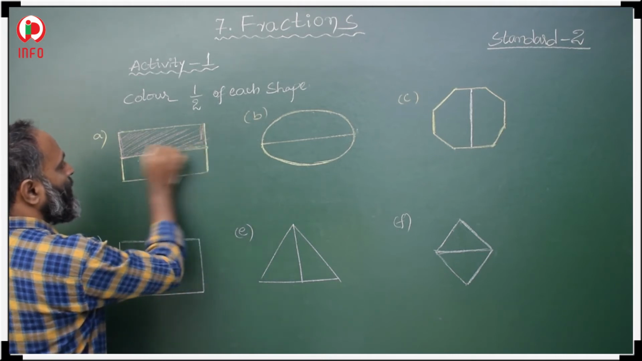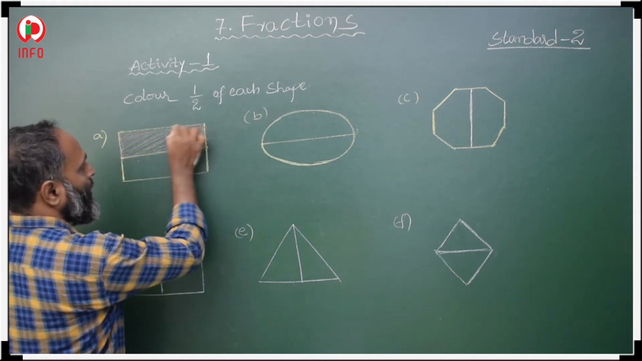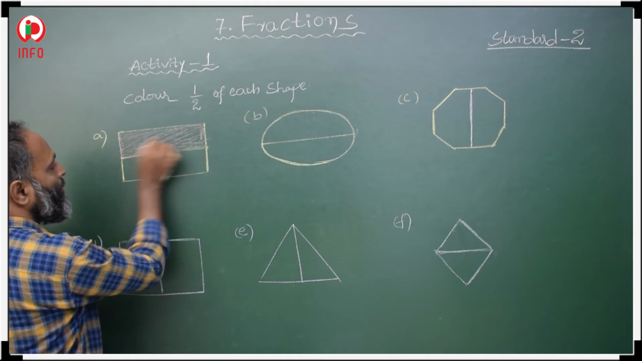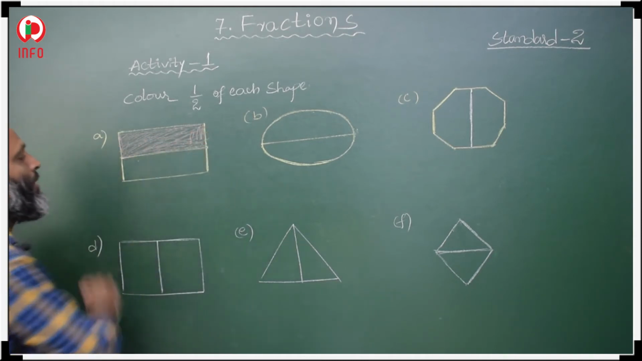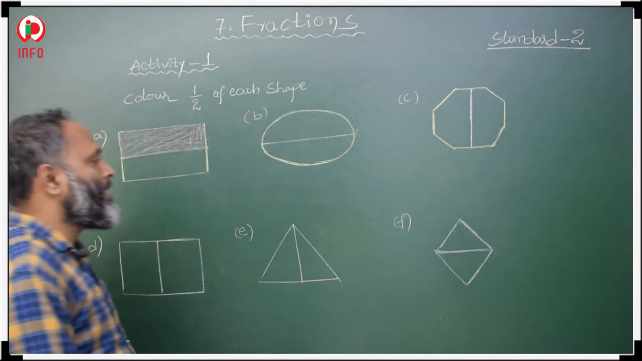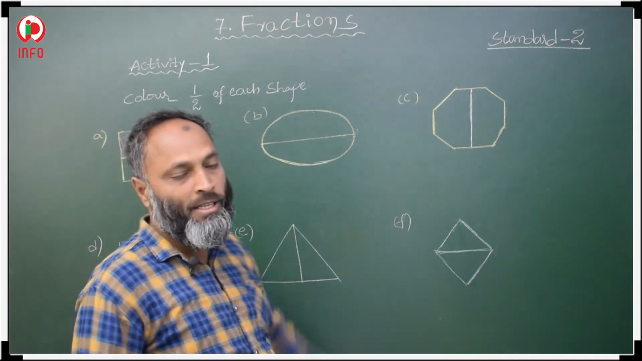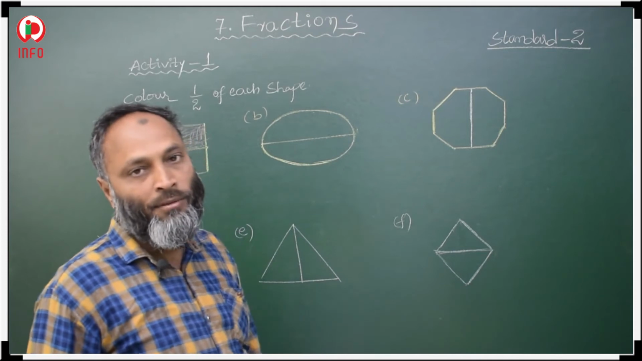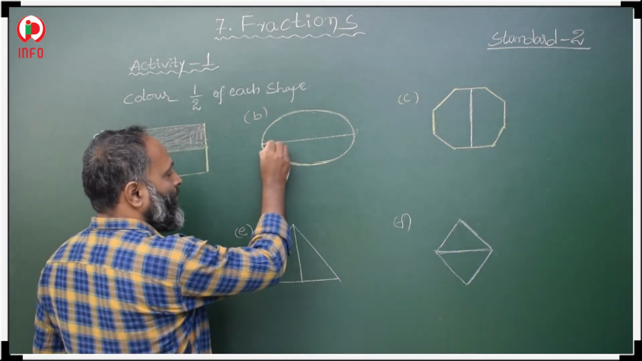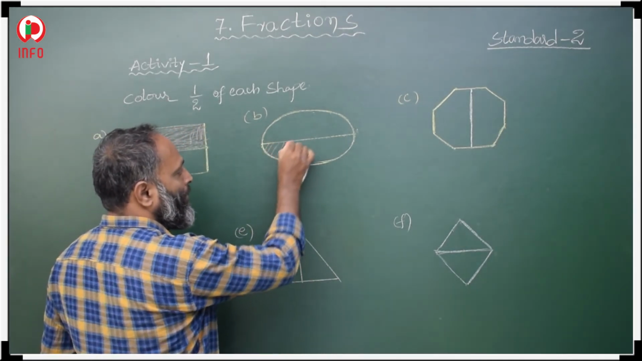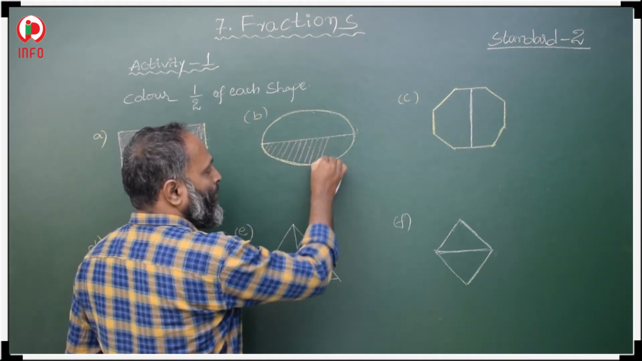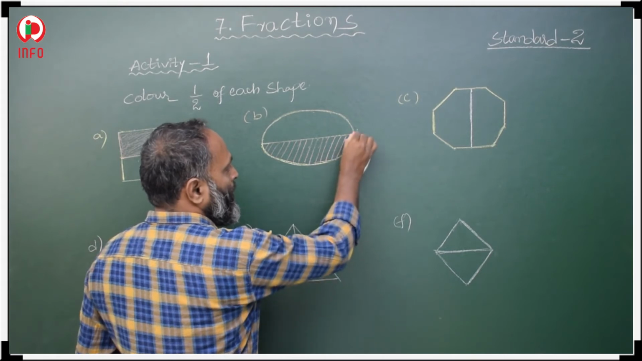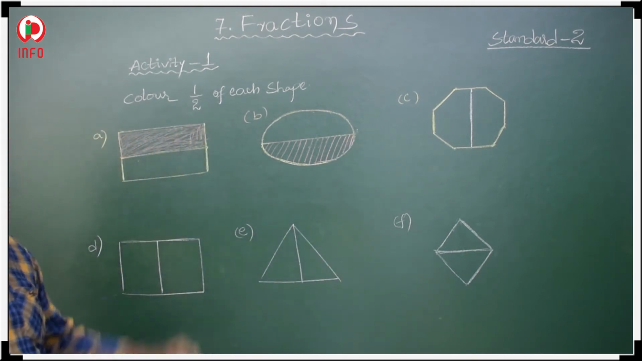This is half, okay. This is our half part. So in this ellipse, this center line divides the ellipse into two halves. One half we have to shade. Okay, so this is the half we shaded.